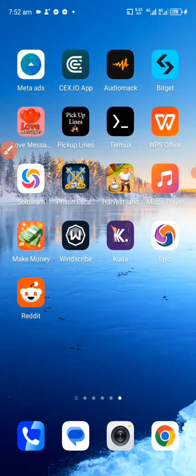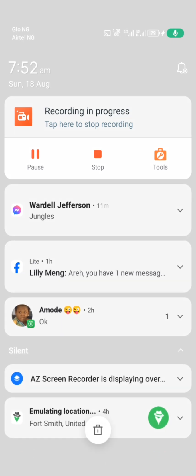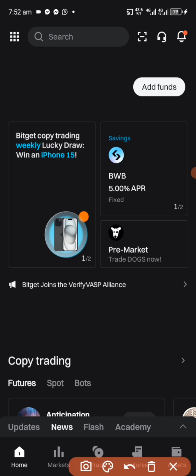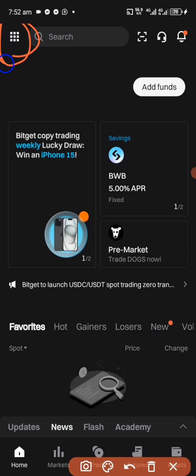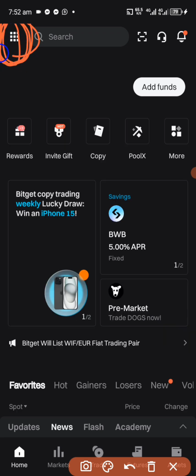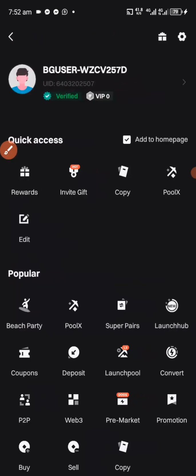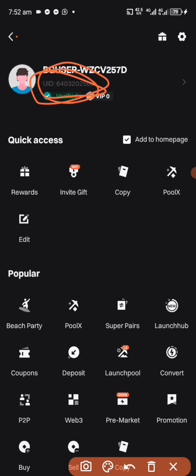So without wasting much time, let's head over to Bitget. As you can see, I have it installed already on my phone. So let's first copy the Bitget UID. Look at the top left corner, there's a button there just like a menu. Click it. So as you can see, this is the UID. You click it.